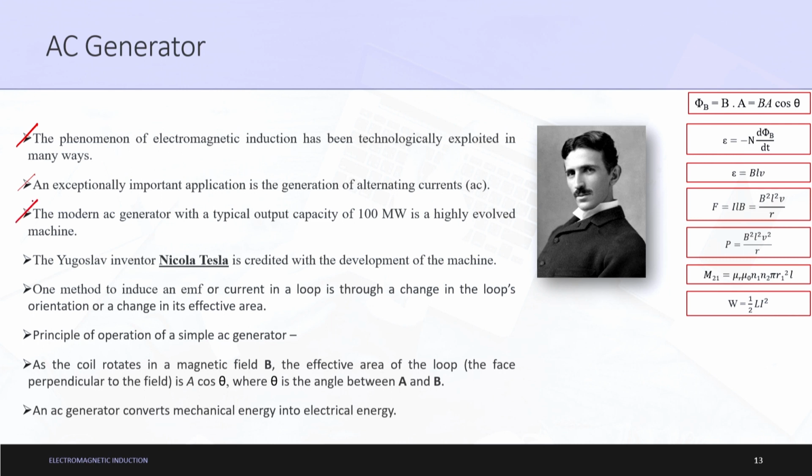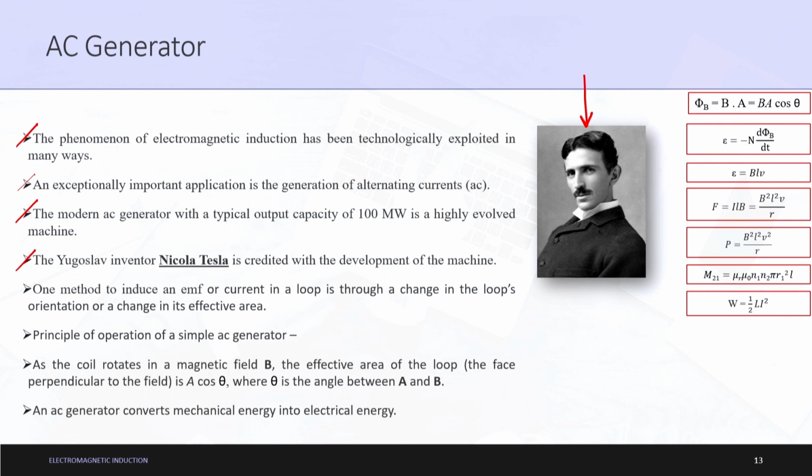That is one of the technologically exploited applications of electromagnetic induction. So, who invented this? Who was responsible for this? This gentleman here on the right side, Nikola Tesla, the Yugoslav inventor, is credited with the development of this machine. Now we will talk about the principles involved and the methods involved in producing an alternating current generator, an AC generator.